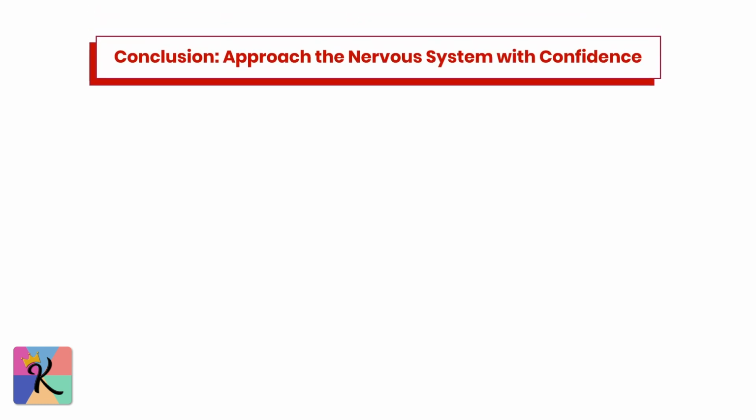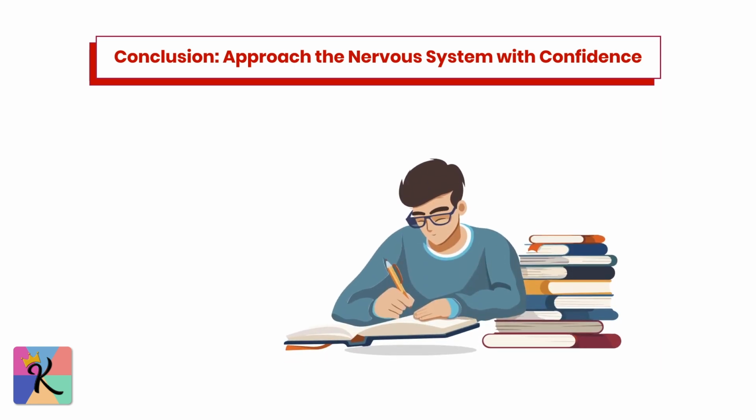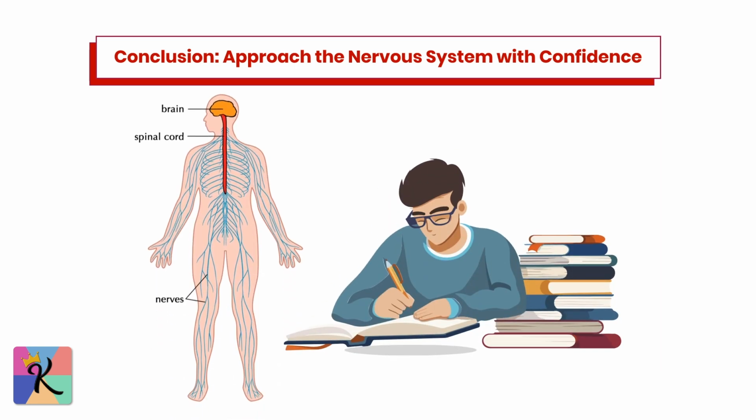The key to mastering the nervous system for the MCAT is to approach it systematically, break down each concept, use visual aids to reinforce your understanding, and continually review high-yield topics. By combining these strategies with passage practice and flashcards, you'll be well prepared to tackle this essential section of the MCAT.